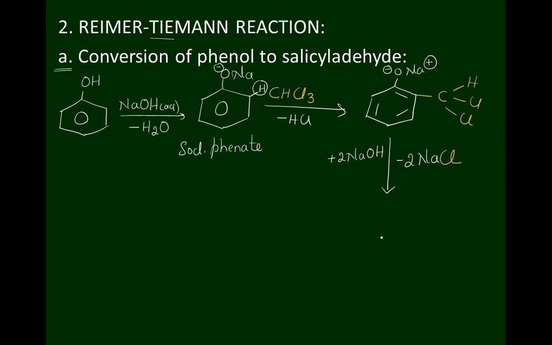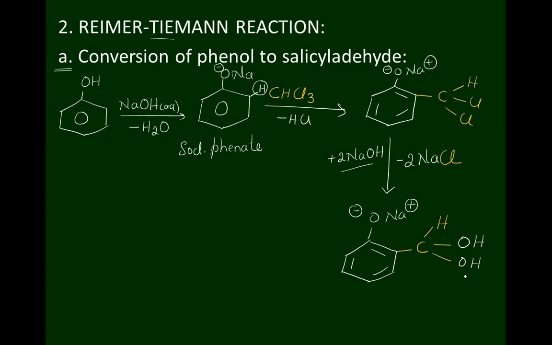So the obtained intermediate, on treatment with sodium hydroxide solution, gives one more intermediate: O minus Na plus, carbon, hydrogen, with both chlorine atoms replaced by OH groups.